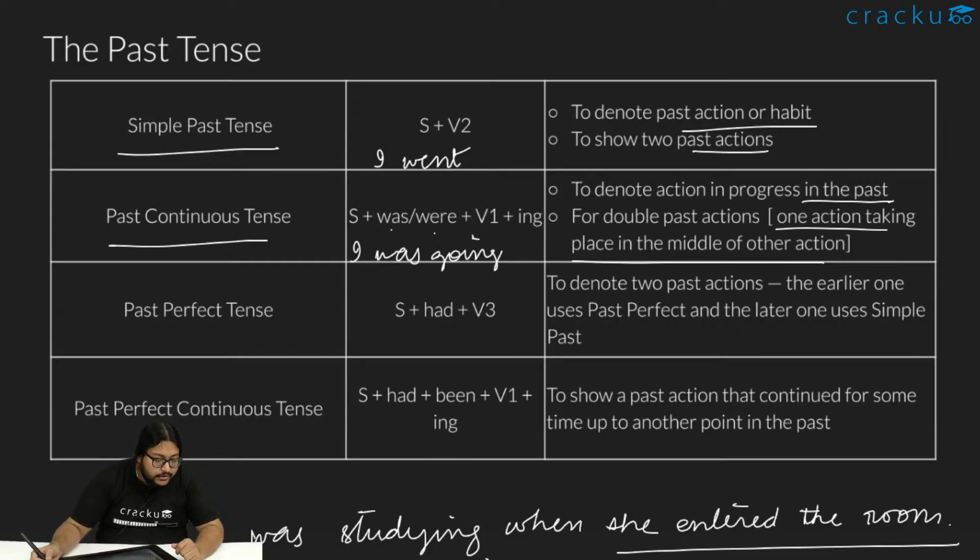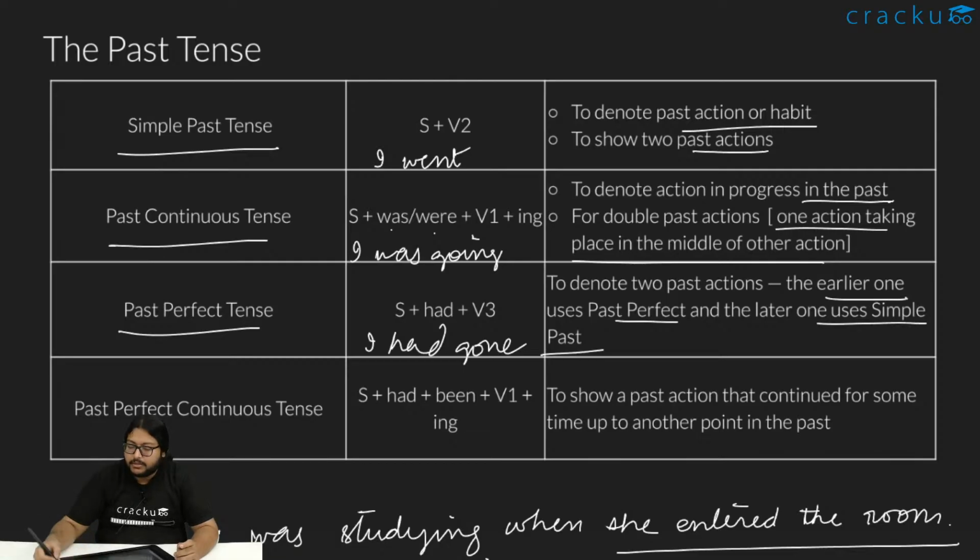Next we have something called the past perfect tense. The construction is subject plus had plus V3. I had gone. V3, go, went, gone. Had will be used. When do we use past perfect tense? To denote two past actions. Earlier one uses past perfect, the later one uses simple past.